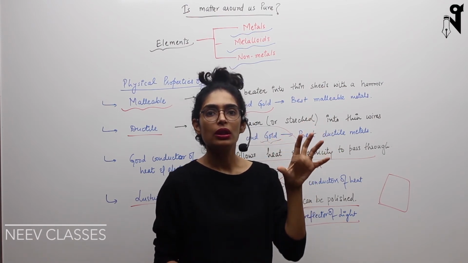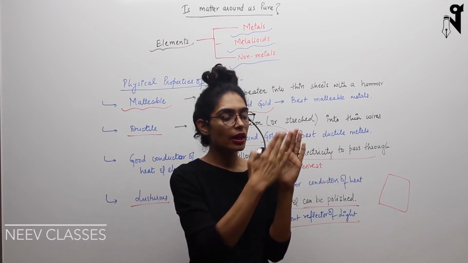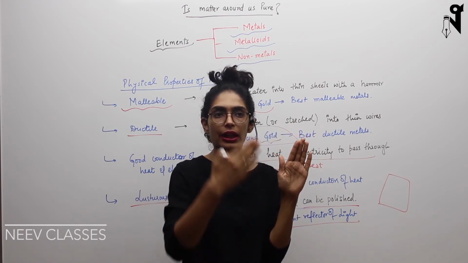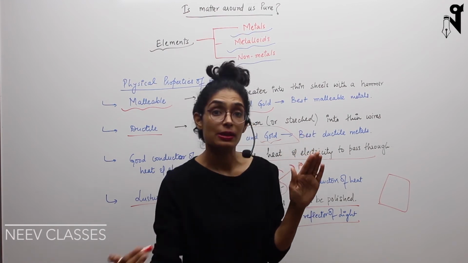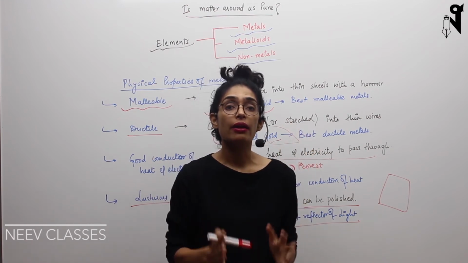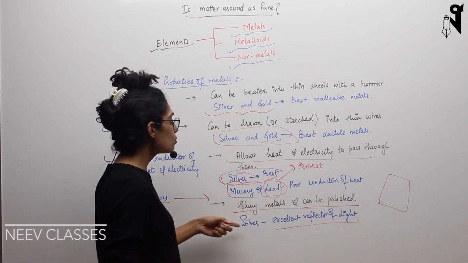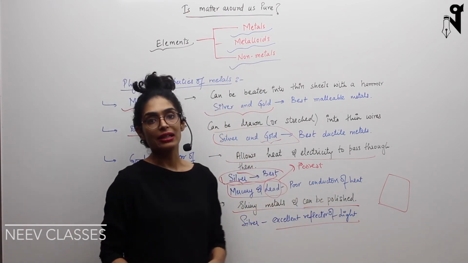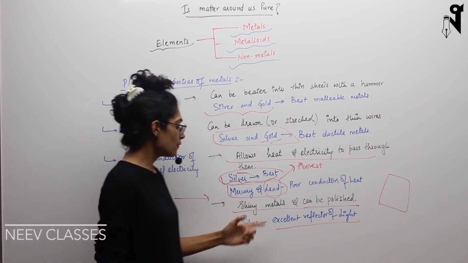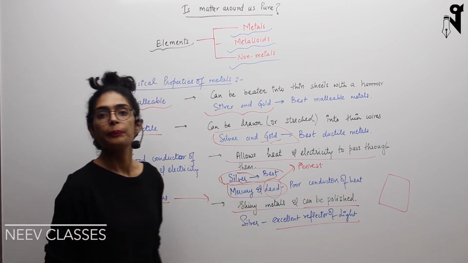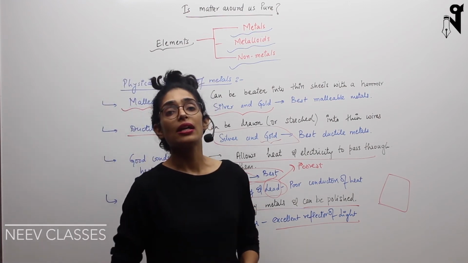A similar thing you can do with plates and everything. So because their outer surface is quite shiny, the light falls upon it and reflects back. Wherever we want light to reflect, we can use these metals, and they act as excellent reflectors. Silver among them is the best reflector. Okay, so these are some properties.